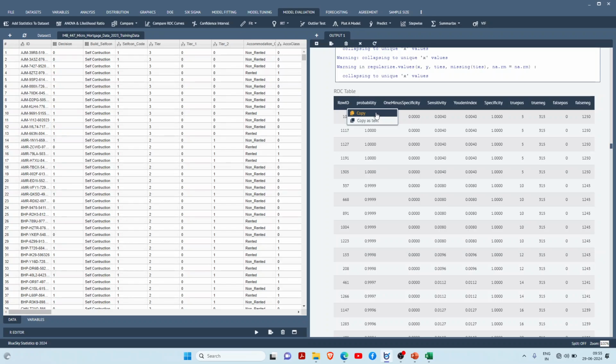It will take some time because it's a large table. Once we get this table, you will see how it works.